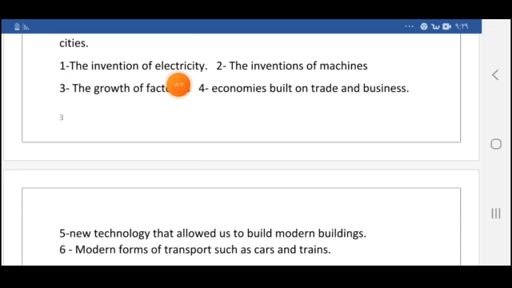When electricity was invented for the first time, this invention helped to change the style of people's lives. Second, the inventions of machines. When people started to have machines, they started to make everything by machine. They started to change their life from the rural life into the urban life. The growth of factories. So factories started to grow more with more machines. Also, economies built on trade and business. The rural life depends on growing crops.